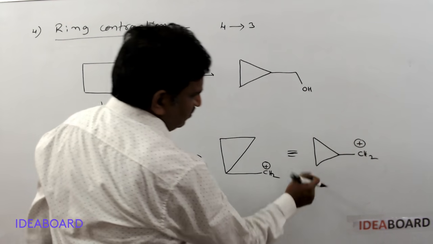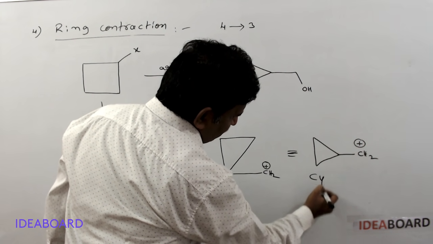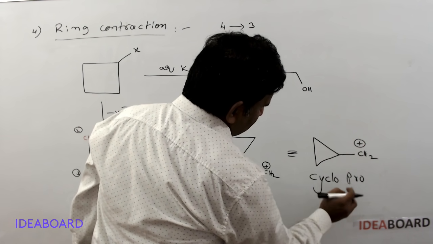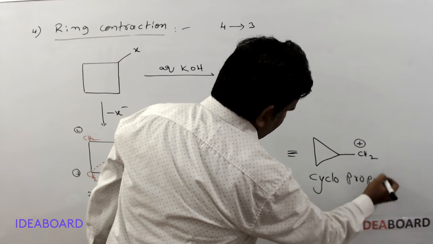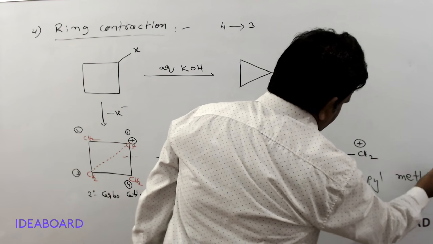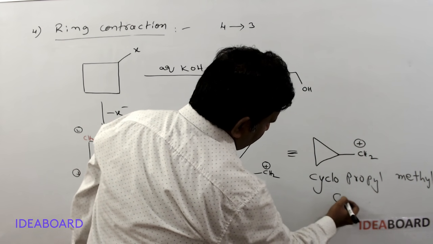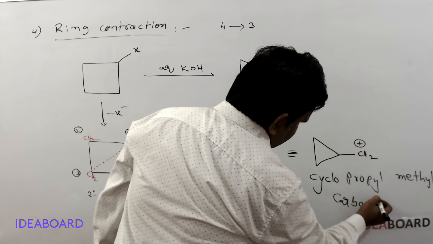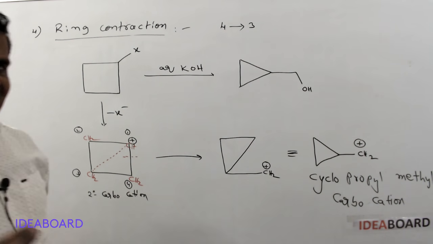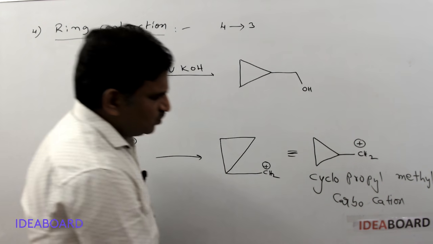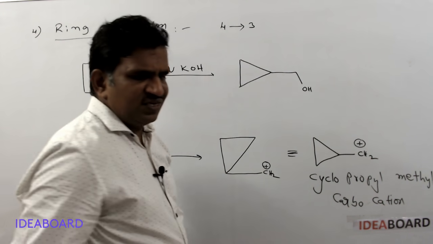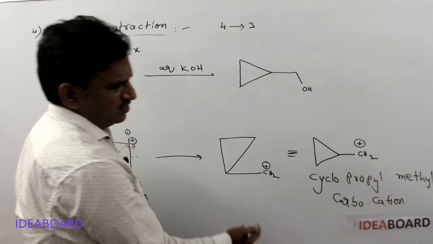What is this carbocation? Yes, this carbocation is called cyclopropyl methyl carbocation. Cyclopropyl methyl carbocation is highly stable due to sigma bond resonance, also called dangling bond resonance.